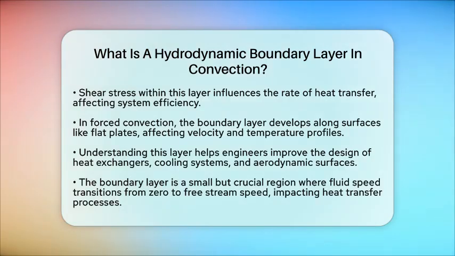For example, in forced convection over a flat plate, the boundary layer develops along the surface, affecting both the velocity profile and the temperature distribution nearby. Understanding this layer helps engineers optimize how heat moves in different systems. In essence, the hydrodynamic boundary layer is a tiny but vital region where fluid speed changes from zero to the free stream speed, and it has a big impact on how heat is transferred near surfaces.